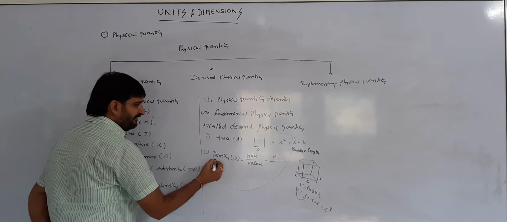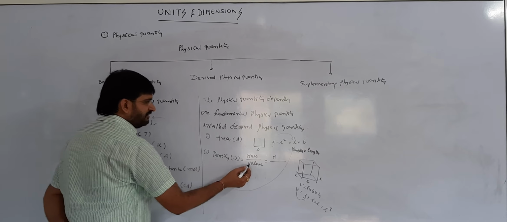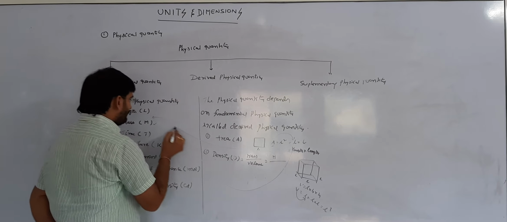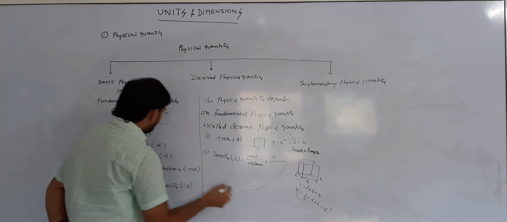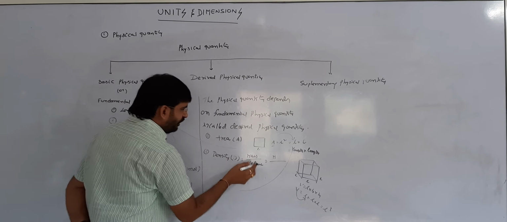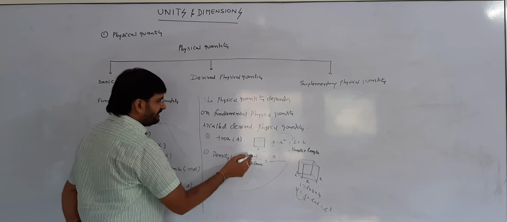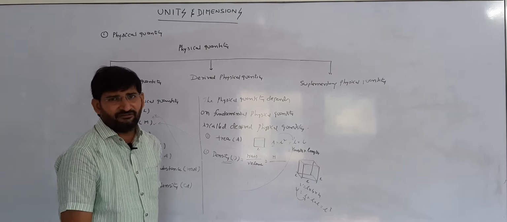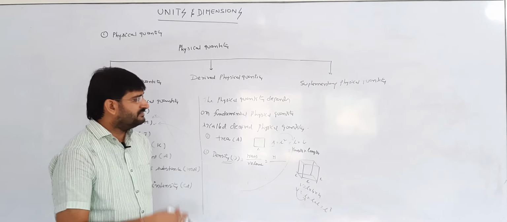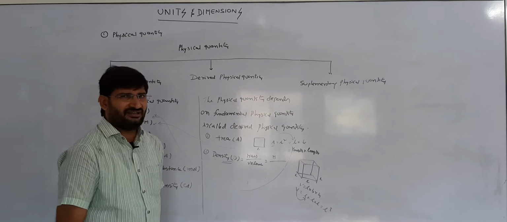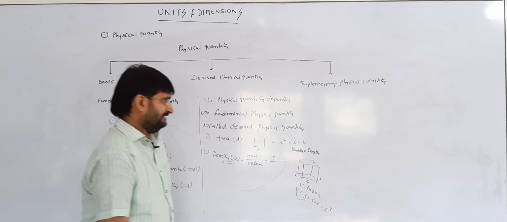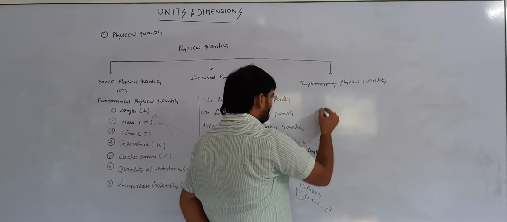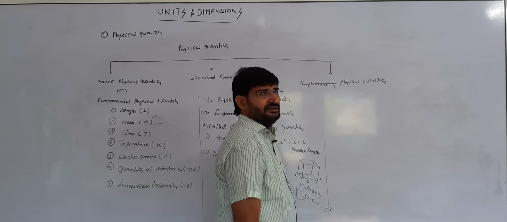Therefore, what is the formula for density? Density is mass by volume. Mass is the fundamental physical quantity, and volume also depends upon the length. That's why the density depends on the fundamental physical quantities. That's why density is a derived physical quantity. Some more derived physical quantities are there. We'll discuss them later.